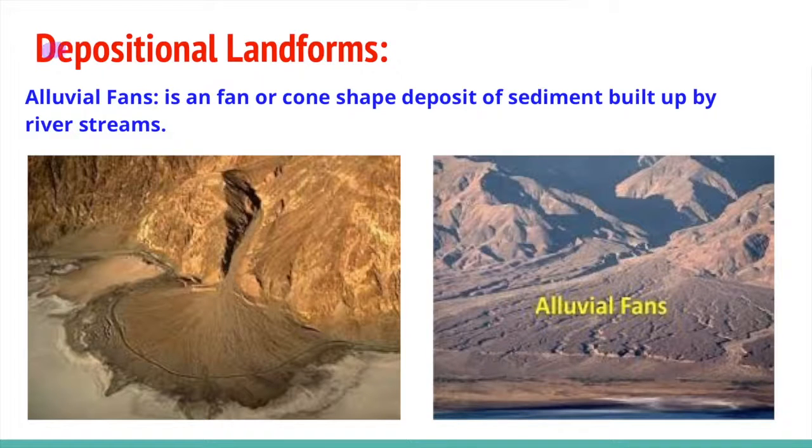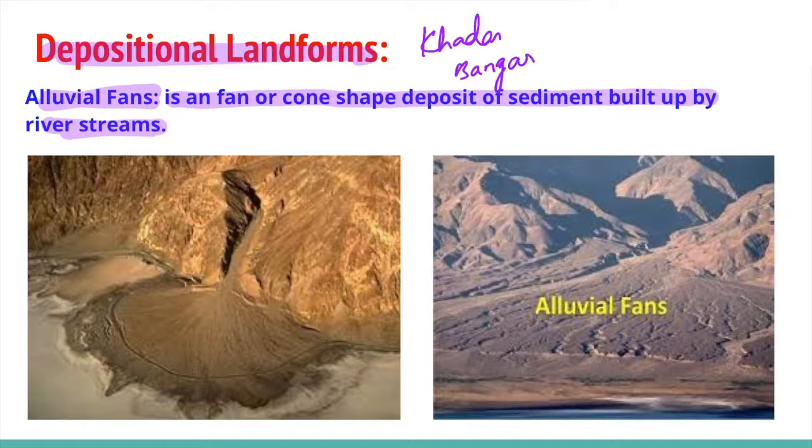Let's discuss depositional landforms. Alluvial fans. It is a fan or cone-shaped deposit of sediment which is built by the river streams. Alluvial plain. It is formed along the river banks. It is made up of alluvial soil. They are divided into two types, khadar and bangar. Khadar soils are found near the river, and bangar soils are found away from the river. Alluvial soils are very fertile.